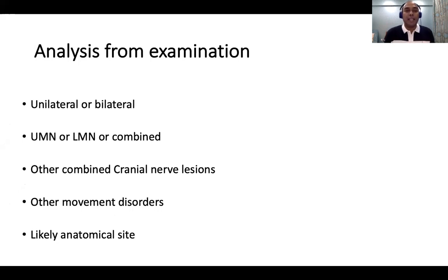Yeah. So at the end of examination, at least you should know whether it is unilateral or bilateral, whether it is upper motor or lower motor, whether other cranial nerves are involved, whether there are any other movement disorders, and what is the likely anatomical site. So this is one exercise every PG should do. I think it's very easy. Unilateral only we see mostly. Bilateral is very, very rare.